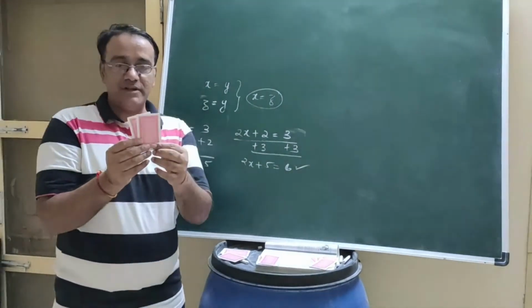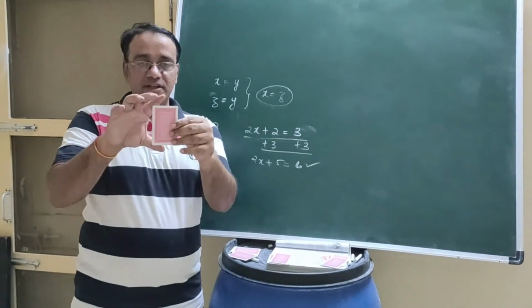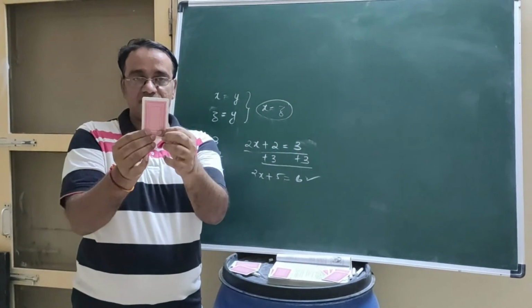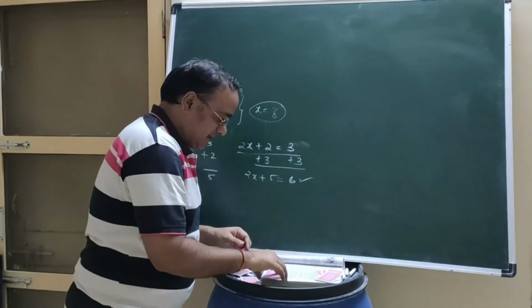ठीक है? I repeat once again, things which coincide with each other are equal to each other. Right? Now